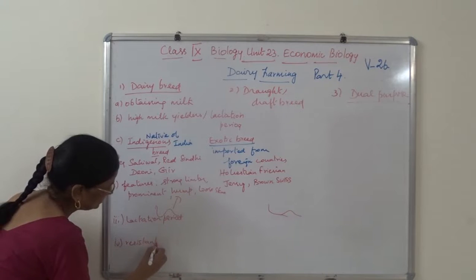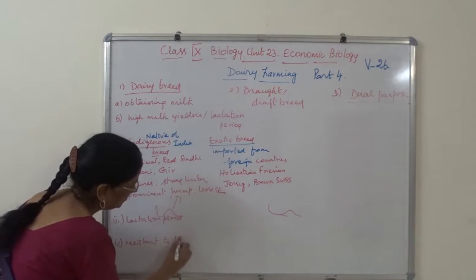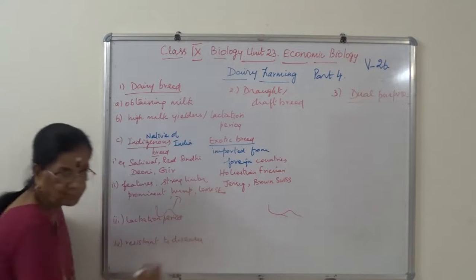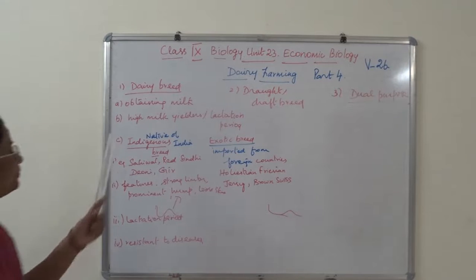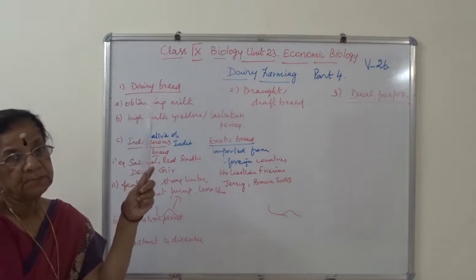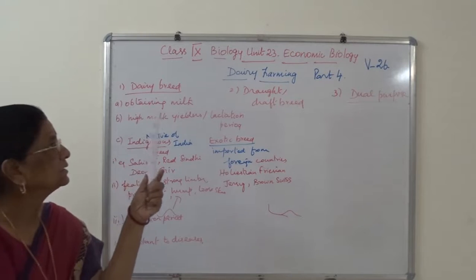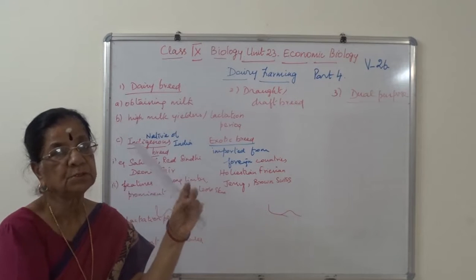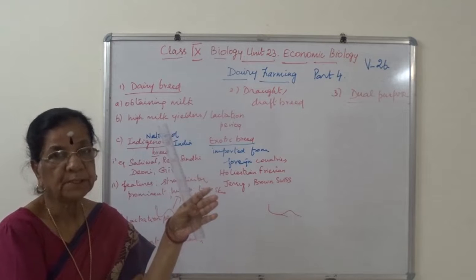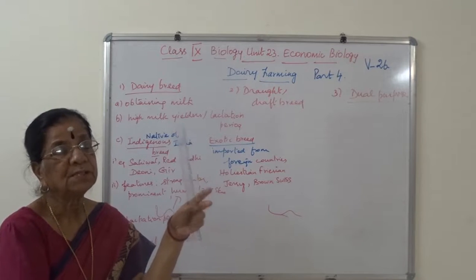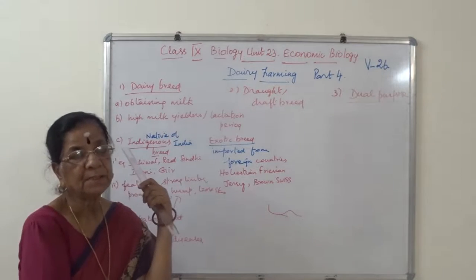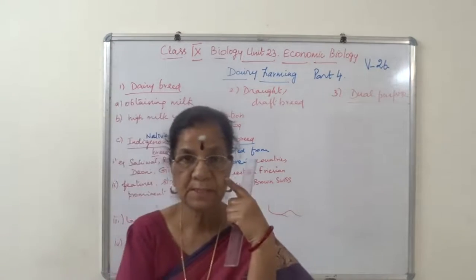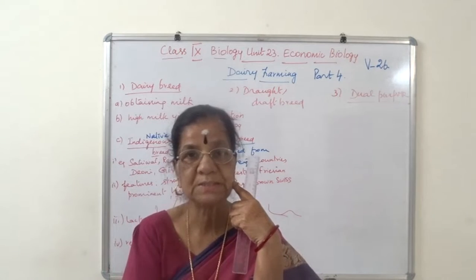Shows resistant to diseases. Now listen, one by one we will go. First, the dairy breed. This is dairy farming. We have learnt about what is dairy farming, and then we have learnt about cattle breed. Under that, Indian cattle breed, Bos indicus and Bos bubalis.